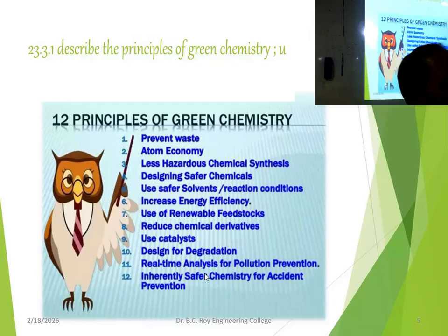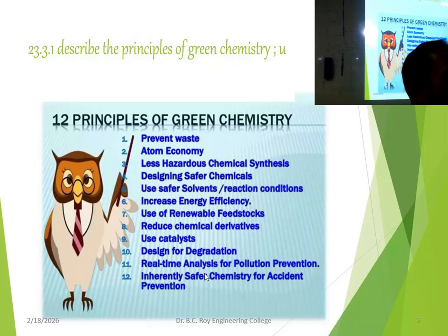We will not allow the formation of any sort of waste. That is possible. In earlier days, waste was dumped here and there. But nowadays the situation is so bad because the affluence of the people means they are using a lot of resources, so the waste material produced is also in quite large quantity. We cannot just allow it to dissipate in the surroundings. Rather, waste prevention is the most important one. Prevention is always better than cure, so prevention of waste is the first principle.